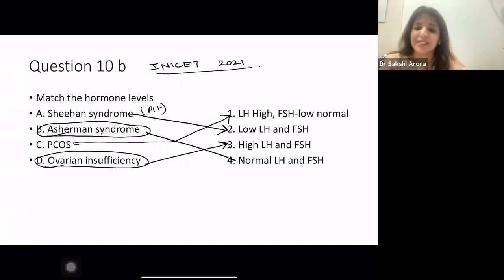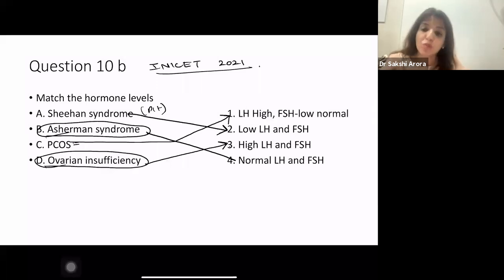Sterilization techniques are not important. No need to go for sterilization techniques. You should just know about Pomeroy's technique. That's it from the FMG point of view. Laparoscopic instruments are important for laparoscopic sterilization.